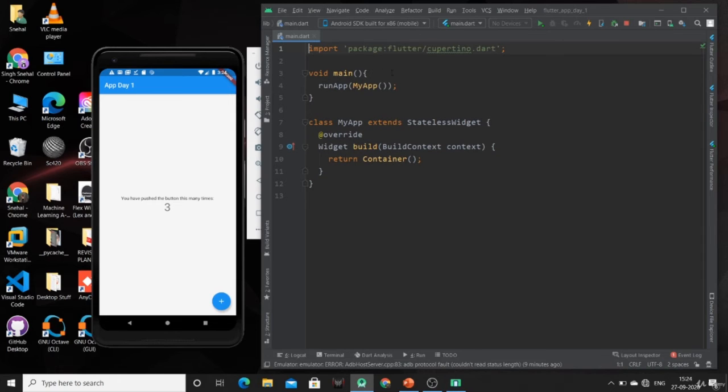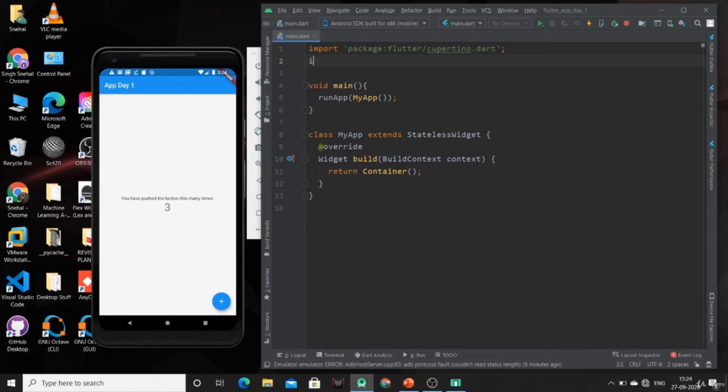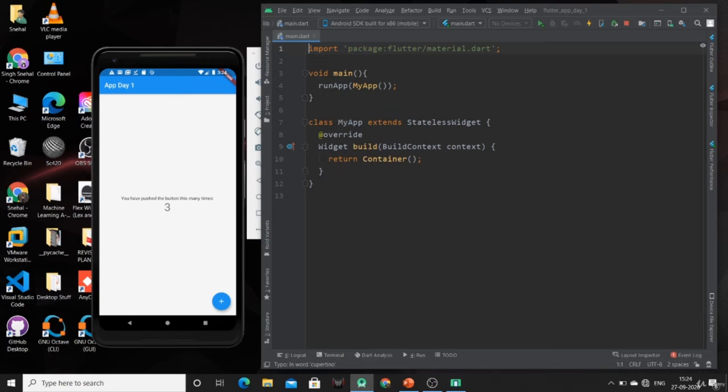You can see that when I have used the runApp function, this Cupertino package is imported. Similarly, I can also import the material design package by mentioning this material.dart package. Also you can remove this. We can use any of these designs, so I am going to use material design.